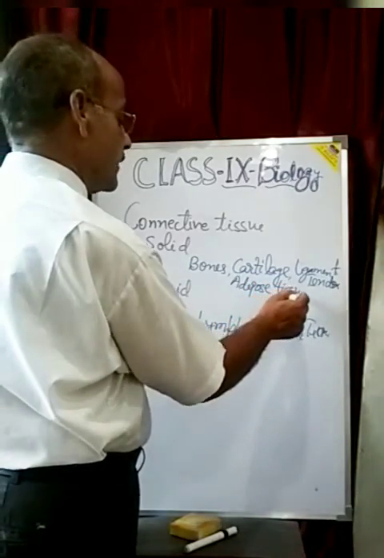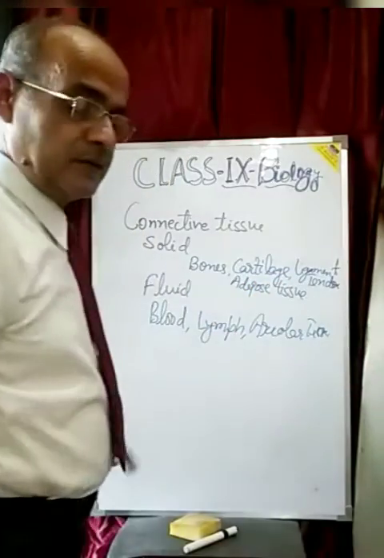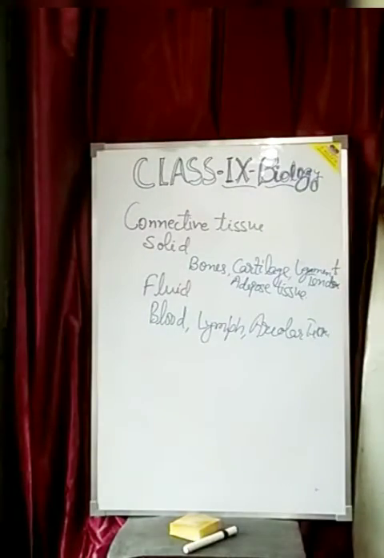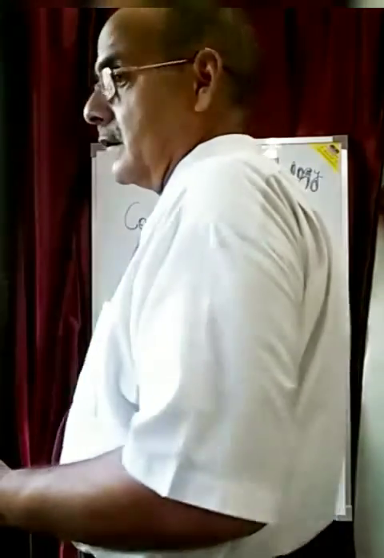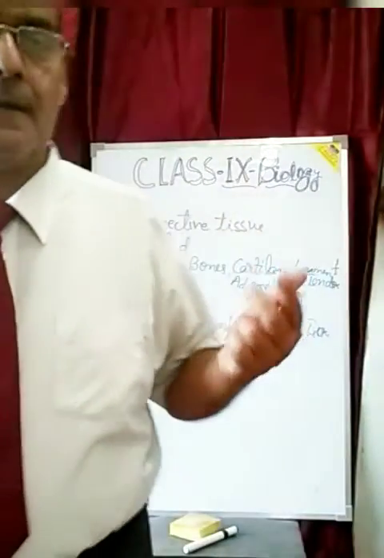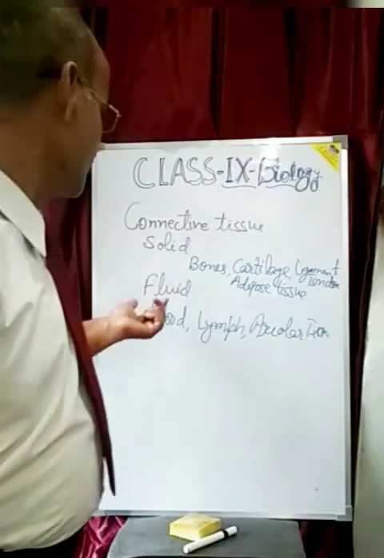So my dear students, you have to see this. These are the different types of connective tissues like solid and fluid.